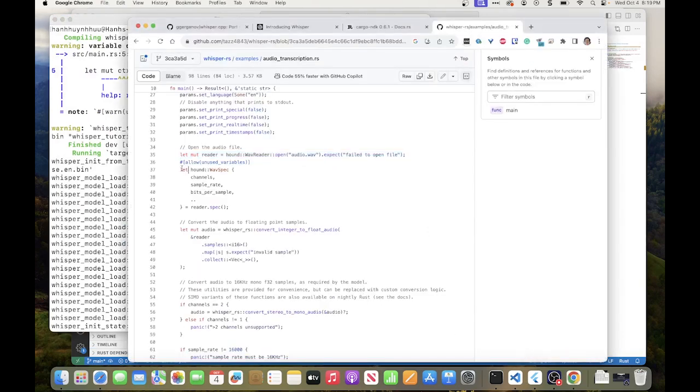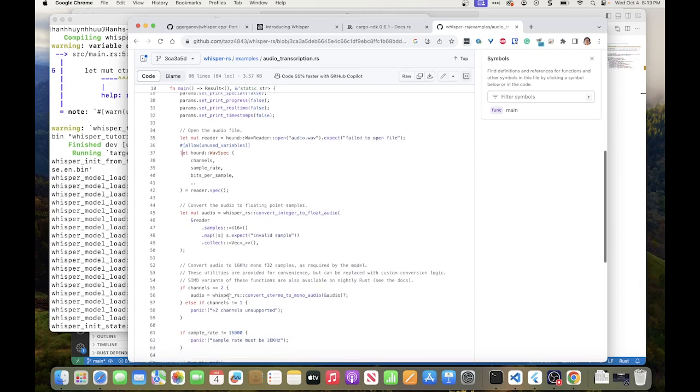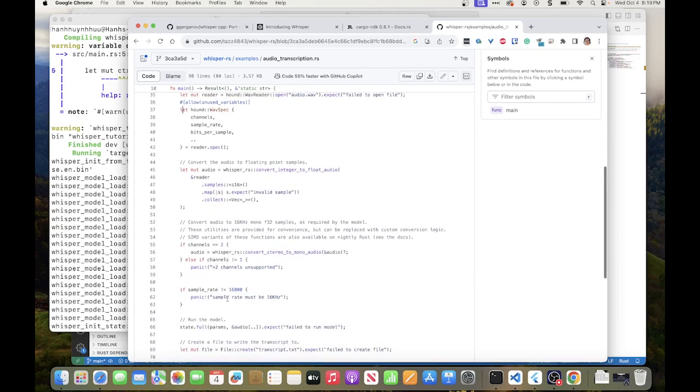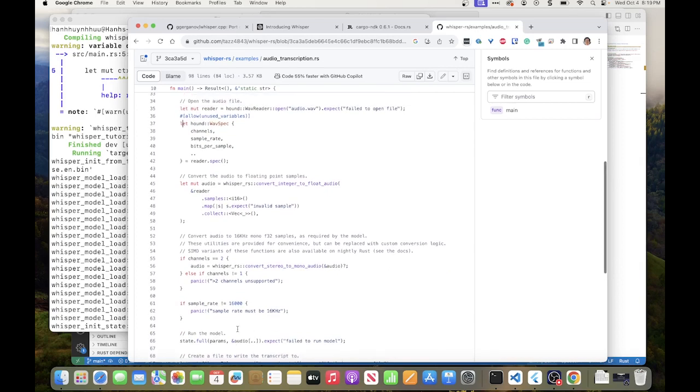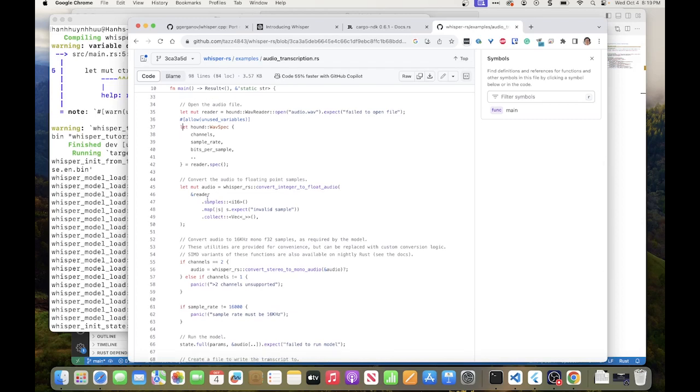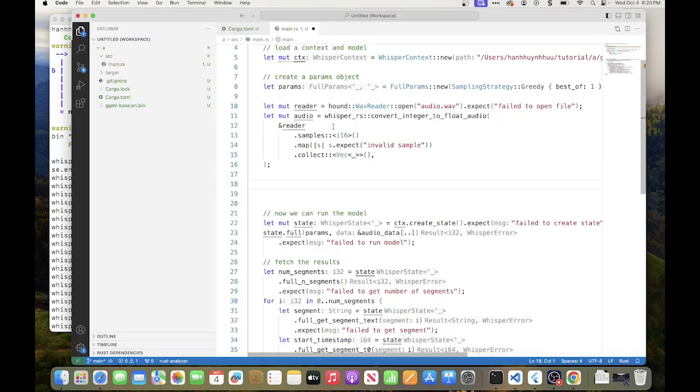Hardware specification. Oh, here. Reader spec. No, not that. That. Where is the audio? Convert integer to float audio. Samples. Where are the samples? Okay, I think this is the one to do that. Right. Okay, so this is gonna read our file.